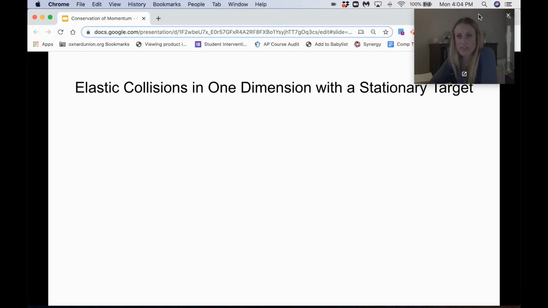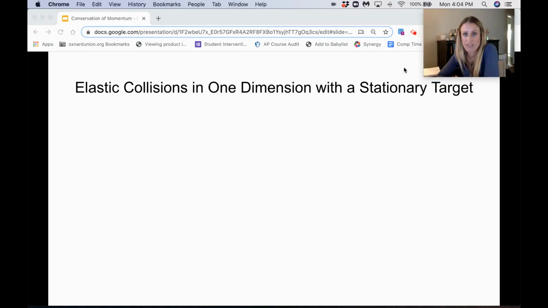Now, if a collision is completely elastic, momentum is conserved and also kinetic energy is conserved. Sometimes they give you enough information to solve, but not enough to solve easily.